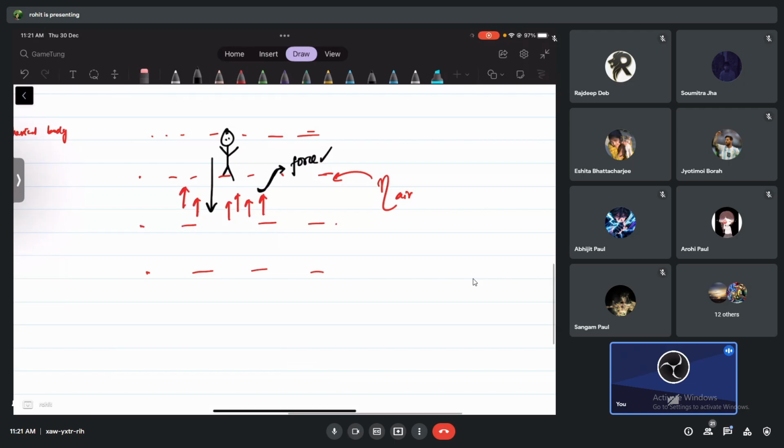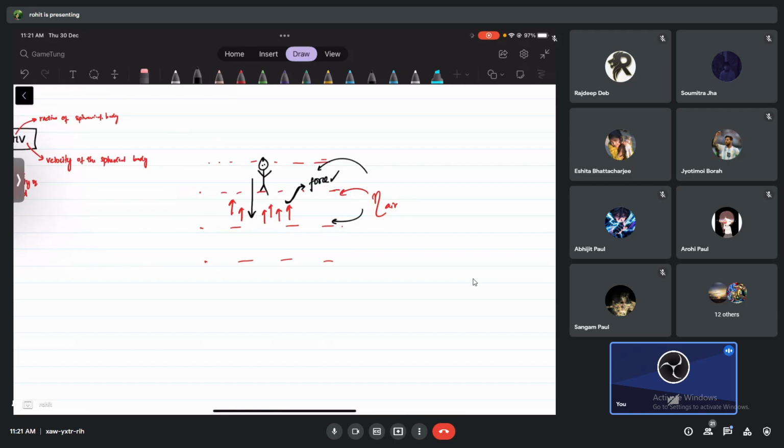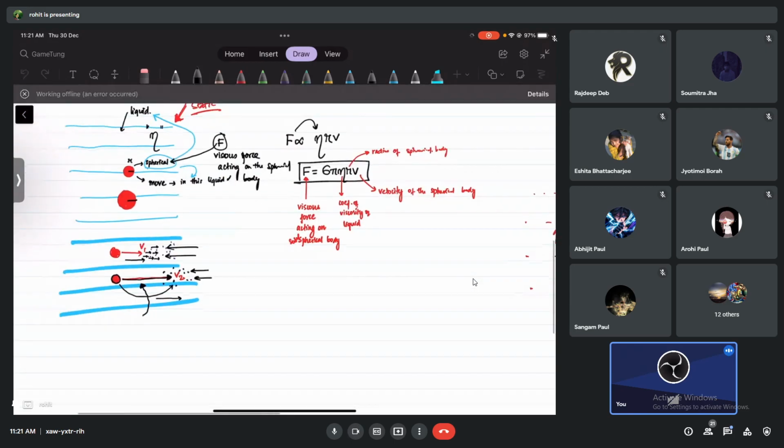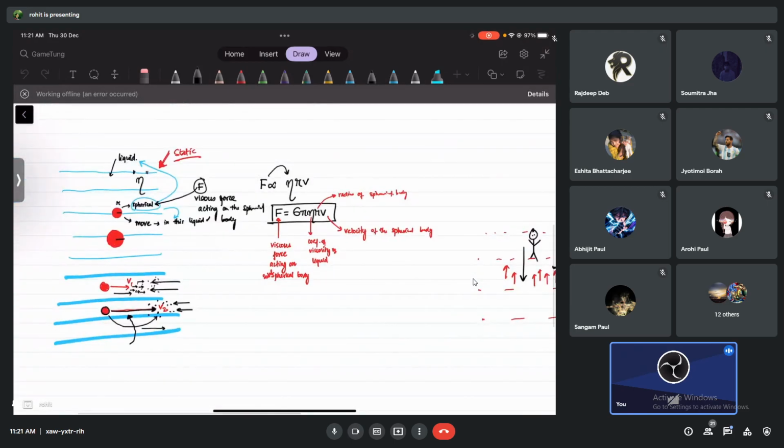So you can apply this. Later we'll see that terminal velocity is all about this only. You will see that there also the coefficient of viscosity is going to play a role. Now how do we prove it? That's the question they used to ask, no? Statement and prove. We will do it very quickly, very easy.